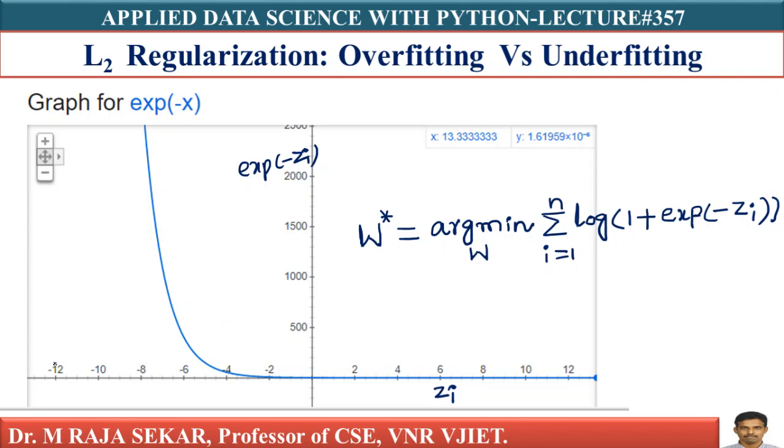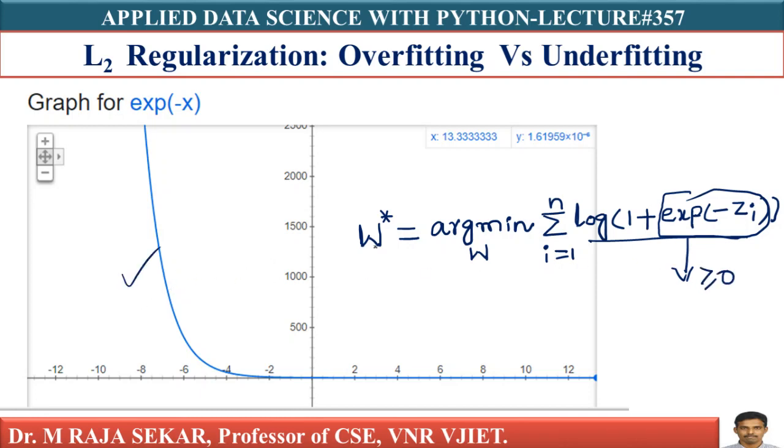Now let's look at the larger term. What is the larger term here? Log of 1 plus exp of minus zi. We know that exp of minus zi is always greater than or equal to 0, from this graph.